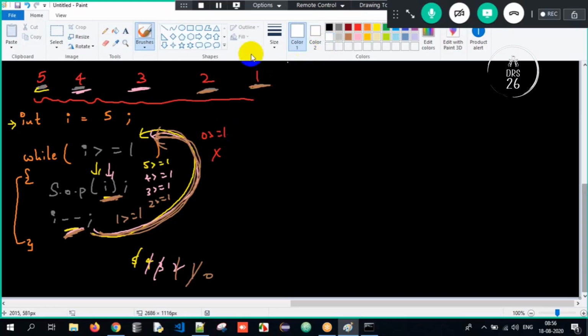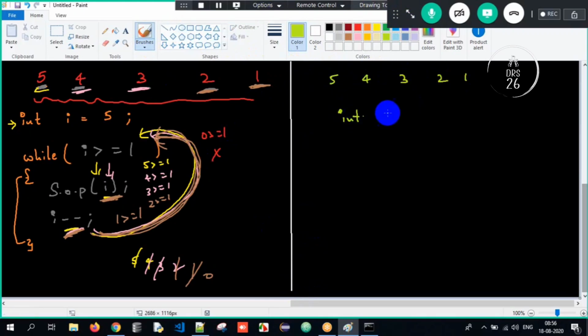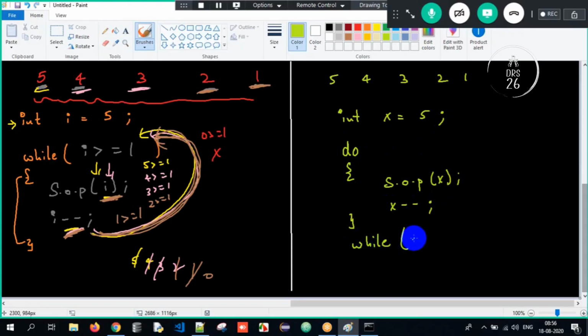Now here I'll do one more program for the do while loop. You have to just tell me the output here, if you understood or not, right? So first of all, 5, 4, 3, 2, 1, correct? Int x equals 5. Same thing, do. Do what? It has to print the value of x here, and then it has to decrement, until it reaches 1.